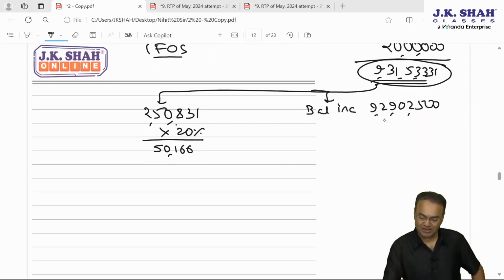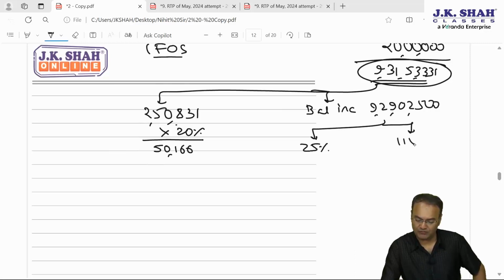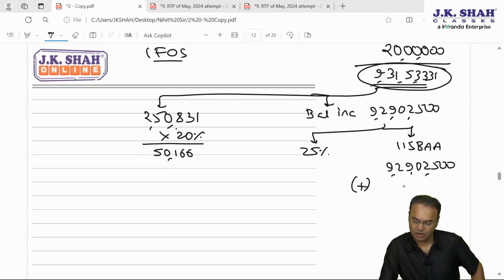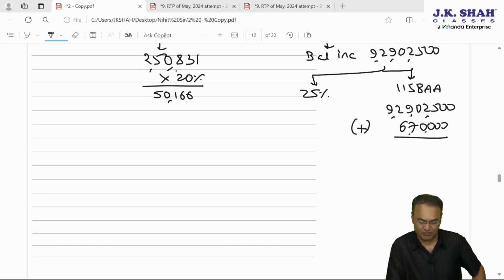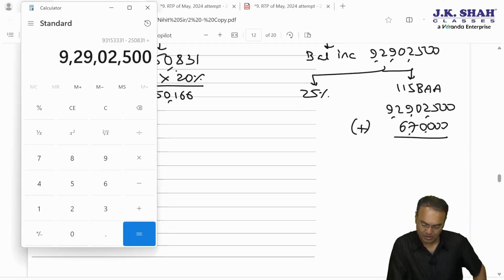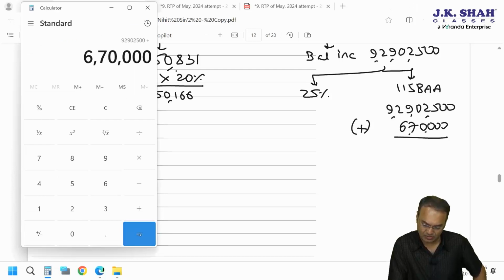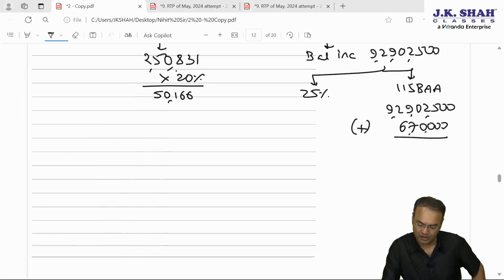This income may be taxed at 25% rate. If company opts for 115BAA, then income will not be 9,29,02,500. Income will be 9,29,02,500 plus additional depreciation of 6,70,000, which is not allowable under section 115BAA, so 9,35,72,500.